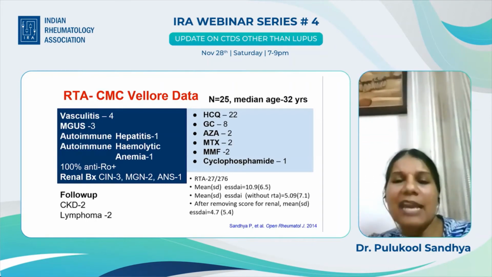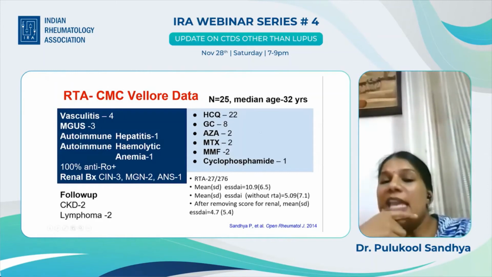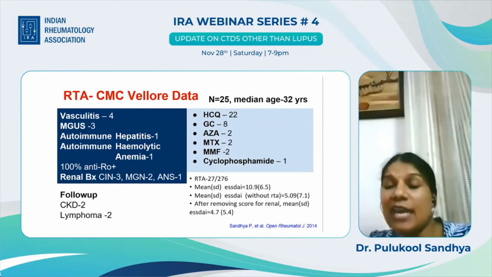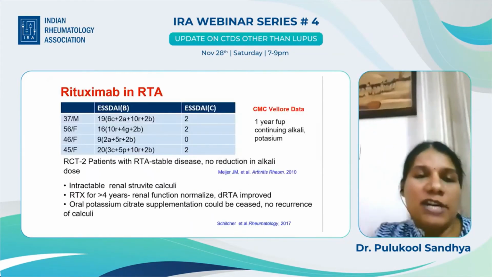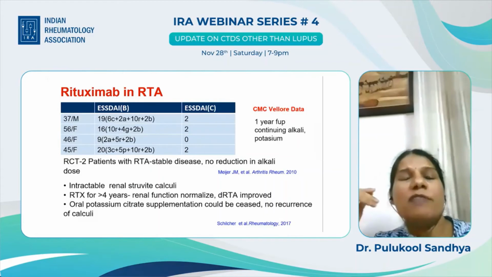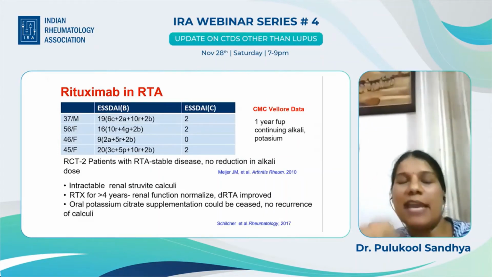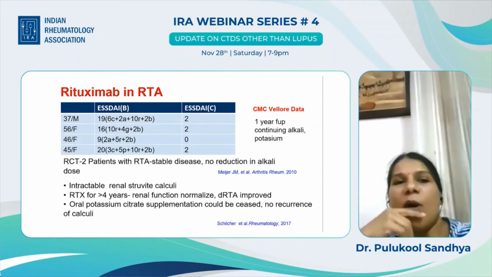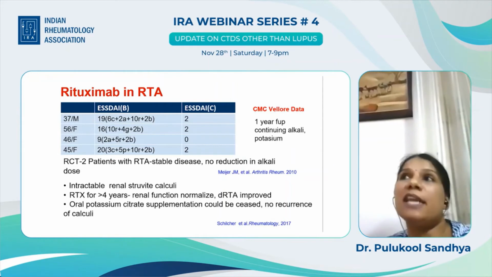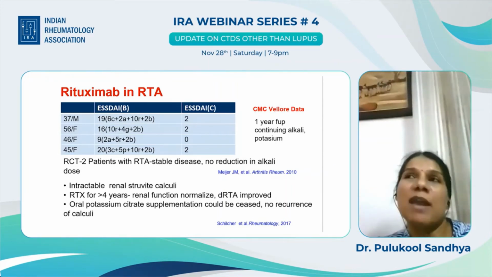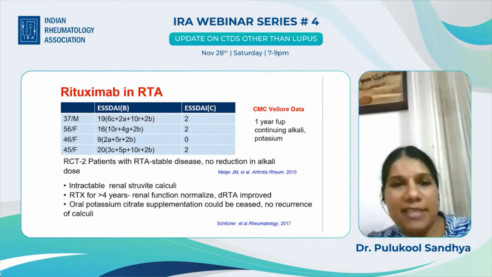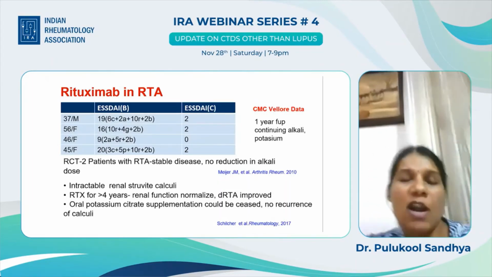And when we analyze the data of RTA versus no RTA, even if we did not include the renal score, we found that the RTA group had higher ESSDAI score. Now, about rituximab in RTA, subsequently we tried using rituximab in patients with RTA. What we found is that you can see this is the ESSDAI score at baseline with the split that is mentioned. What we found is that we could taper the steroids very fast, which is very important in RTA where patients have osteomalacia, patients have hypokalemia, and we would like to reduce the dose of steroids very fast. So what we found is that it helps us in managing the organ extraglandular manifestation overall, decreasing the steroid,